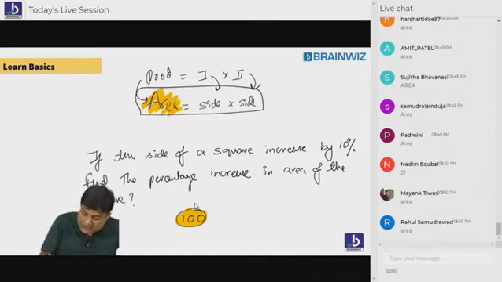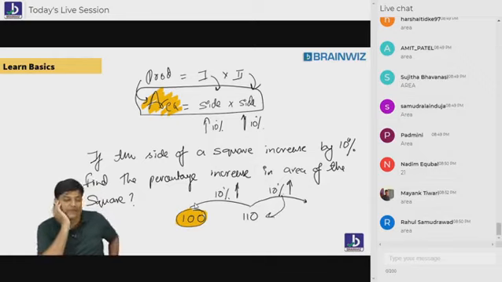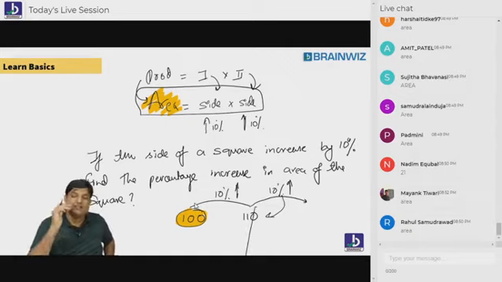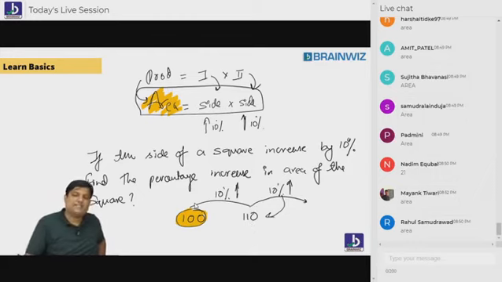Now, the first number, how much change? 10%. The first side jumps by 10%. Definitely the other side also jumps by 10% because it is the same. Are you understanding? Every 10% jump, 110. 10% jump, again 10% jump. 10% of 110. What is 10% of 110? 11. Chalo, 11 jump. So 110 plus 11 makes 121.